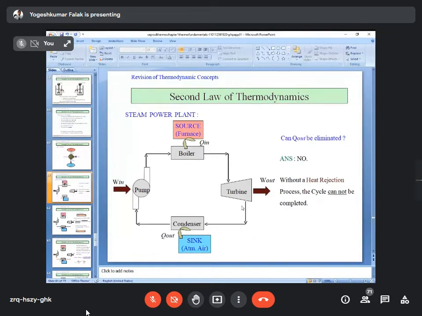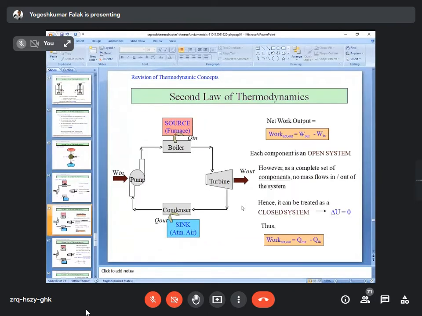जो सेकंड लॉ स्टेटमेंट हमने पढ़ा ना, उसी का ये प्रूफ है. विदाउट हीट रिजेक्शन the process cannot be, or the cycle cannot be completed. So there is always some heat rejected to the surrounding, you can say atmosphere here. It depends upon different aspects.